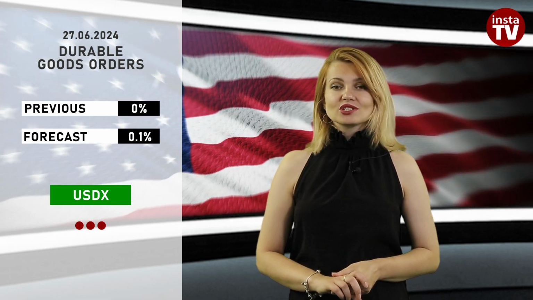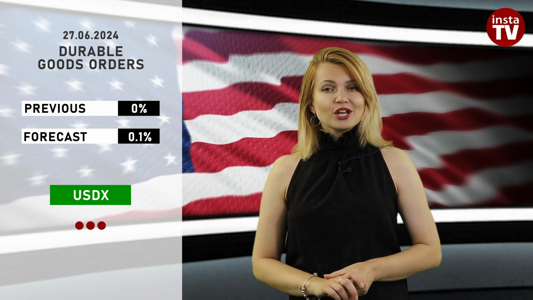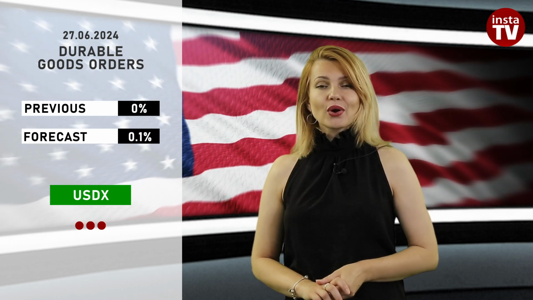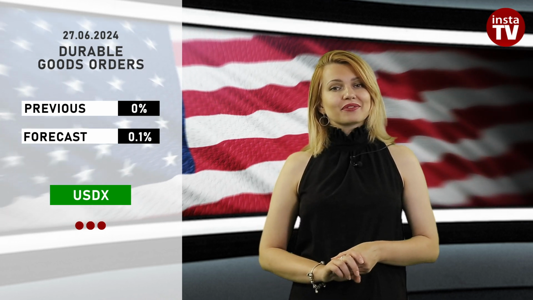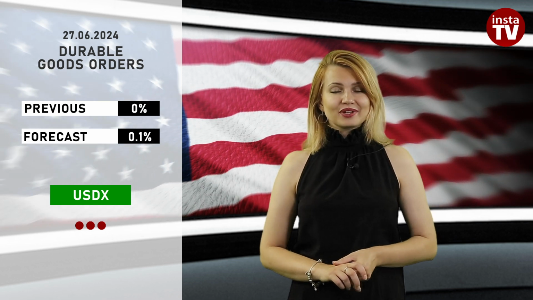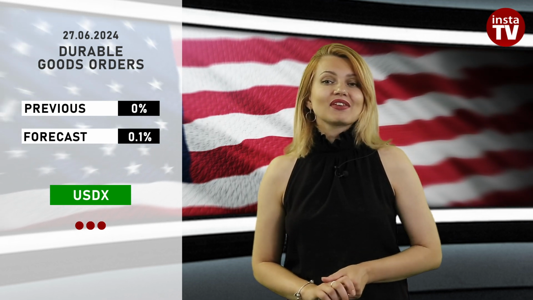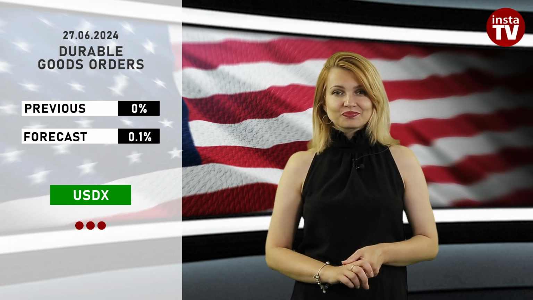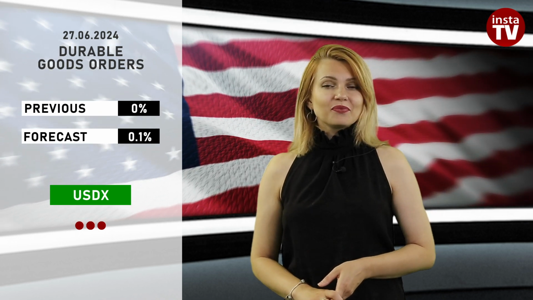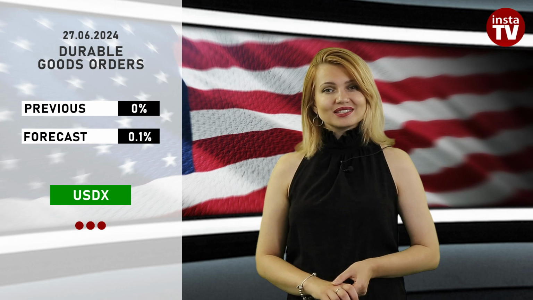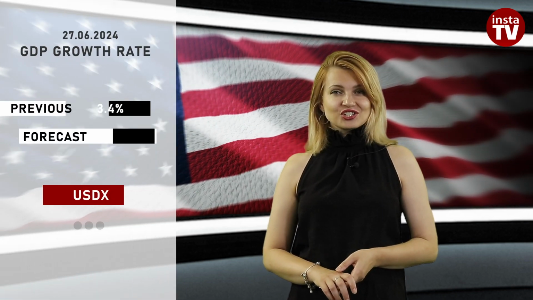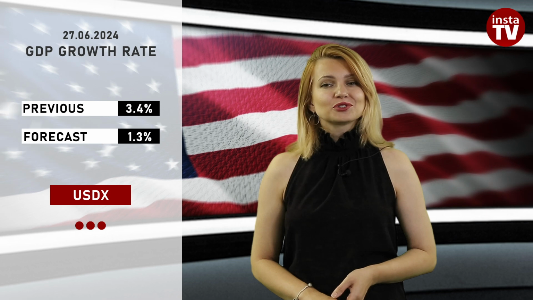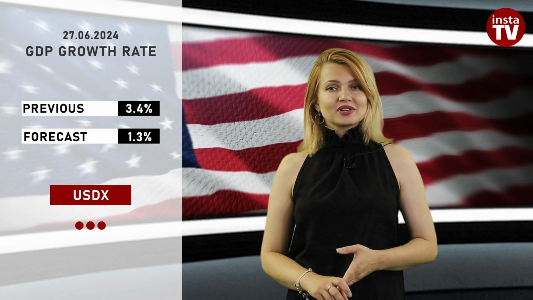Despite expectations of a 0.8% drop, durable goods orders rose in April, marking the third consecutive monthly increase. On a yearly basis, the index is likely to increase to 0.1% from 0%. Although the rise will be very small, the US dollar will still have a reason to gain in value. However, the GDP data released afterward might hinder the dollar's rise.